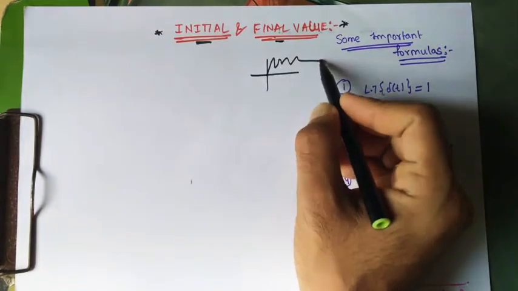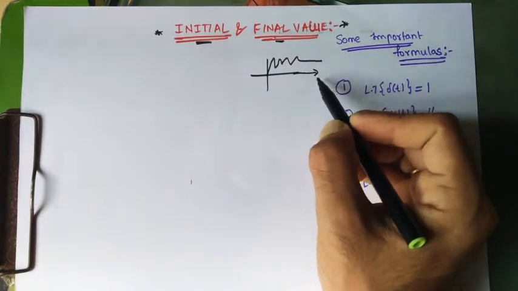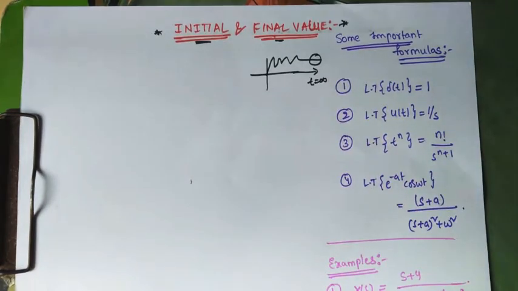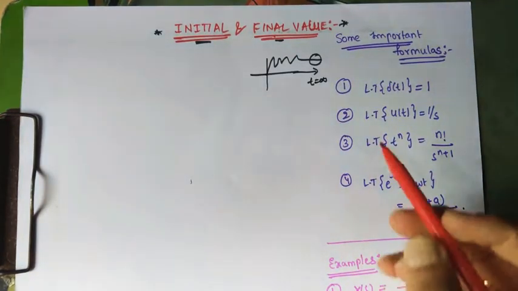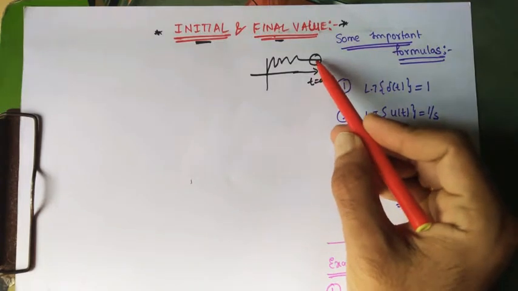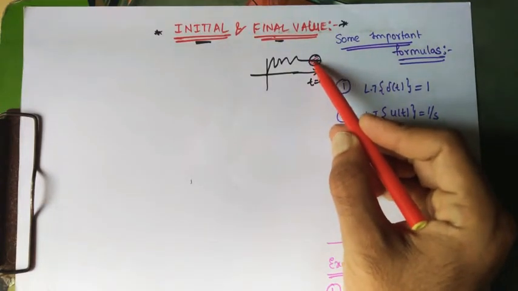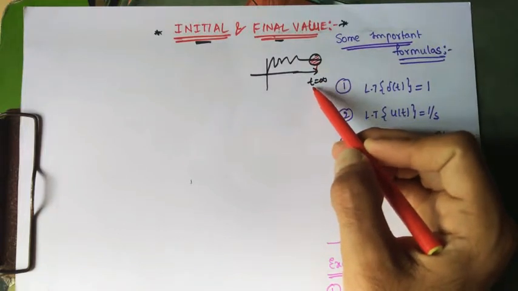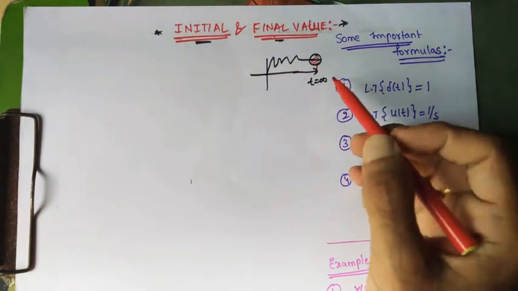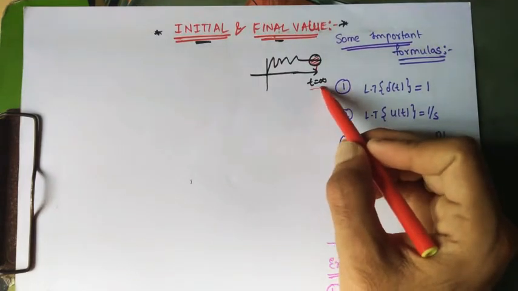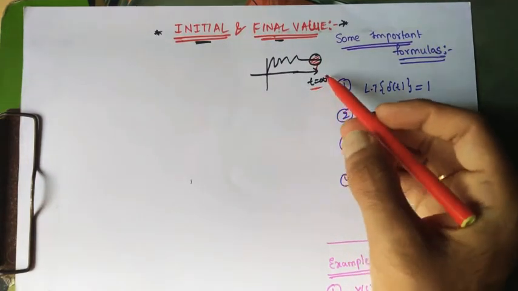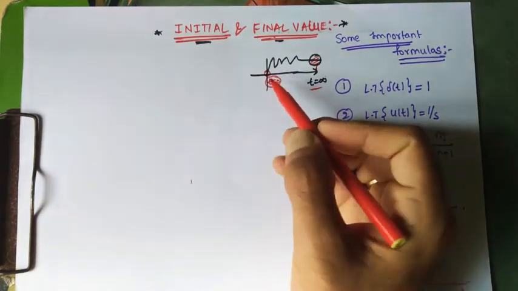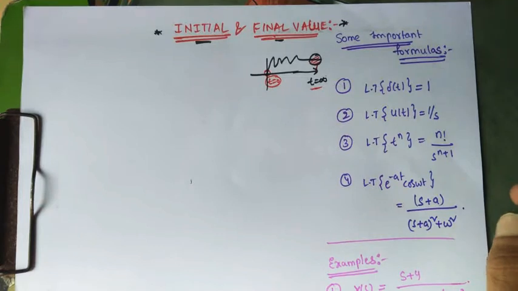Suppose this is my function, and at t equal to infinity the obtained value may be a steady state value, or a finite value or infinite value, or a value which is unknown. The value at t equal to infinity can be called the final value, because it is the last value that will be reached for the function. And the function starting at t equal to 0, the value at t equal to 0 can be called the initial value.